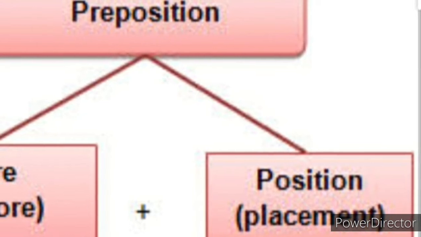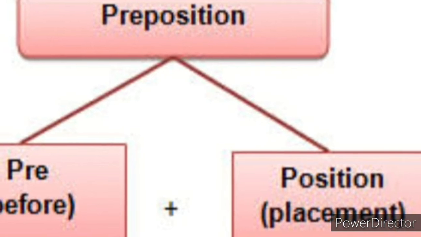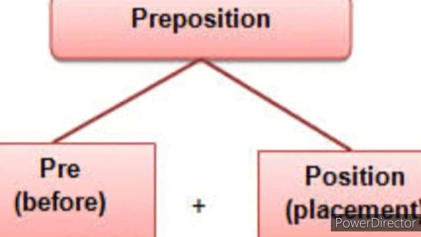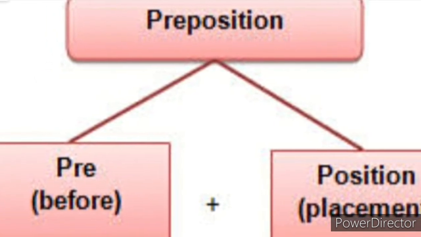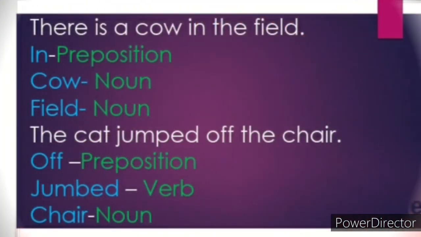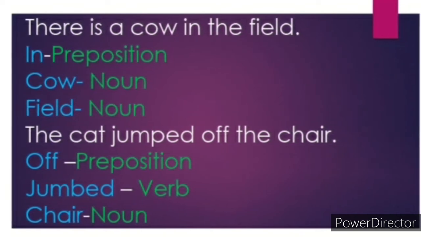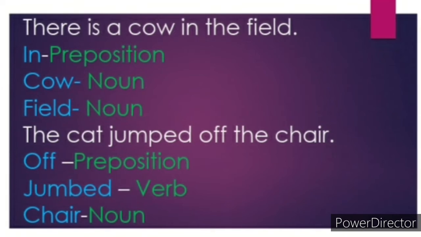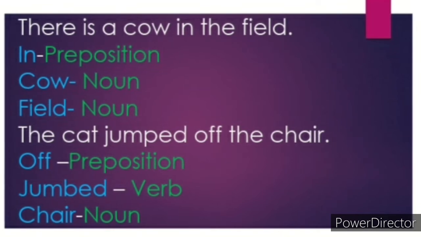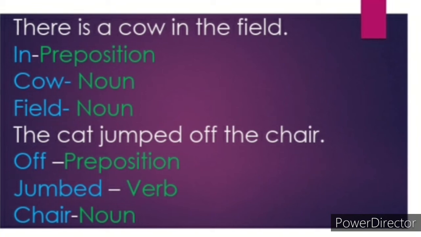The next part of speech is preposition. A preposition is a word placed before a noun or a pronoun to show in what relation the person or thing denoted by it stands in regard to something else. Example, there is a cow in the field. Here, preposition in joins a noun cow to another noun field. The cat jumped off the chair. Here, preposition off joins verb jumped with a noun chair.